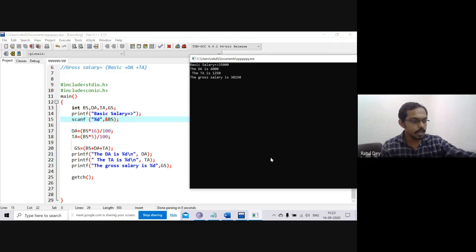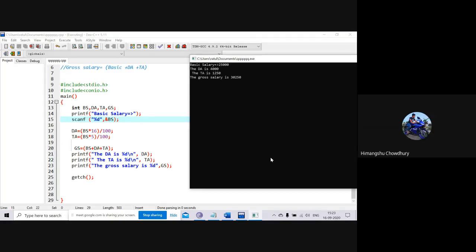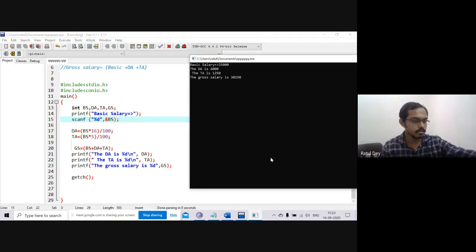And if you are complete, you can write in the chat box. Done, sir. Vishwarup Biswas done. Akash Kumar done. Okay, Ronnie complete. Done, sir. Anisha is no, sir.